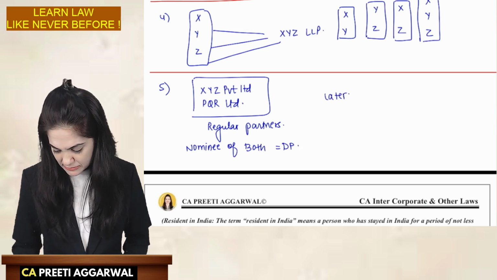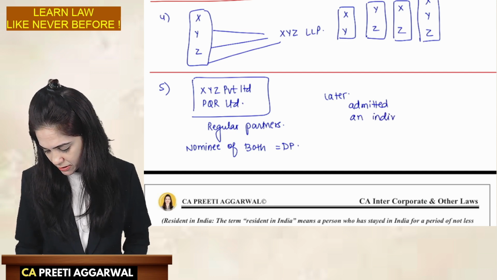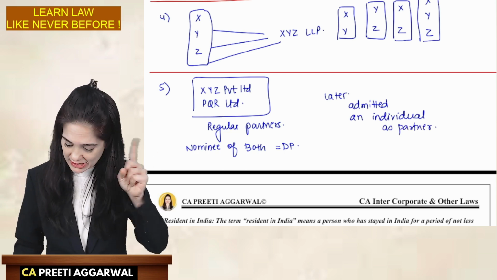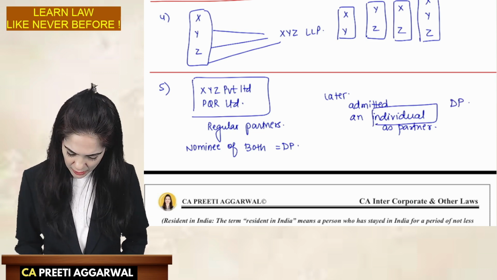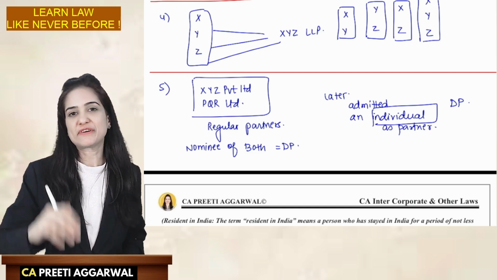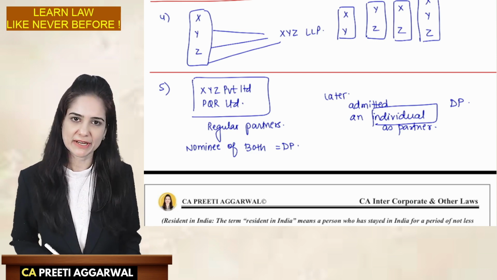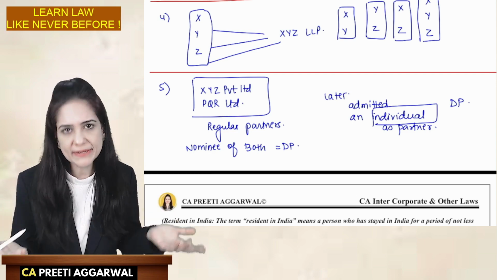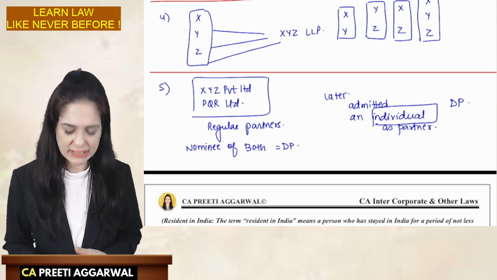But later, they admitted an individual as partner. This individual will become the designated partner, and any one of these nominees may continue. So when we get an individual, preference will be given to that individual. It's not compulsory. These are just various possibilities that I am discussing with you. So later, an individual is admitted, and that person will become the designated partner.